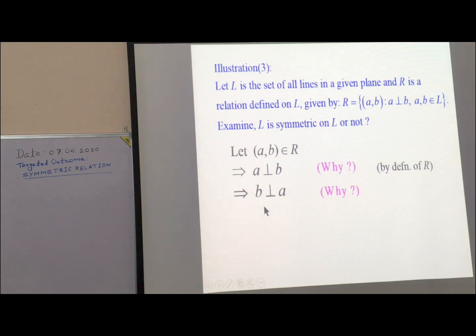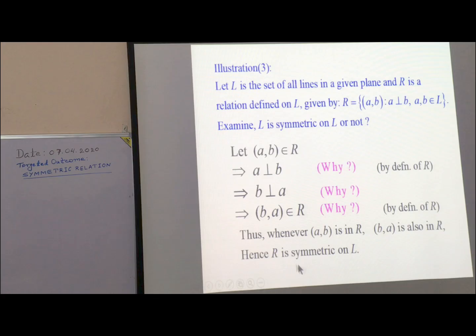Necessarily. If A is perpendicular to B, then B is perpendicular to A. And since B is perpendicular to A, this implies BA belongs to R. So whenever AB is in R, BA is in R. Hence R is symmetric on L. Right?